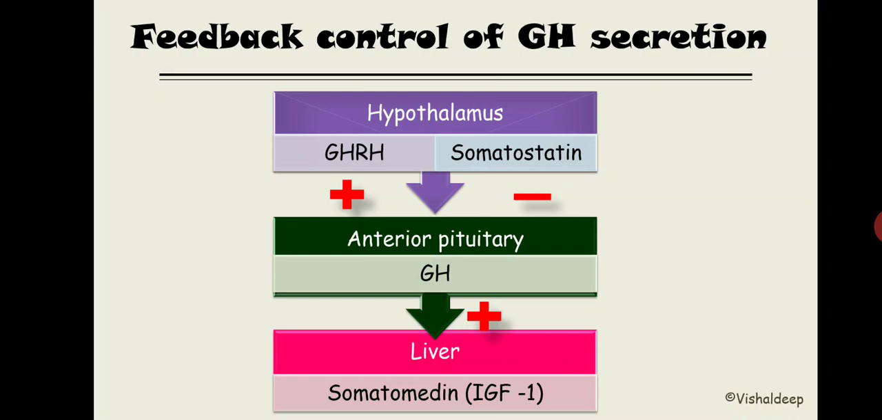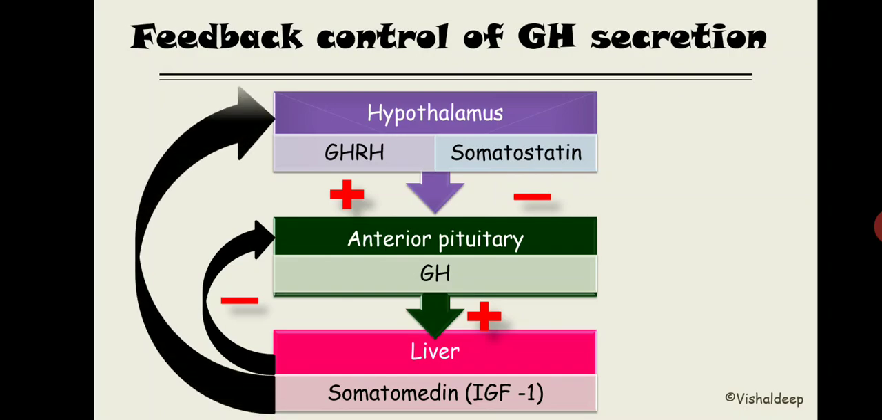Now in the feedback cycle, this somatomedin will inhibit growth hormone synthesis, and somatomedin will inhibit the secretion of GHRH from the hypothalamus. Got it? So more or less, somatostatin decreases growth hormone synthesis directly, and somatomedin will decrease growth hormone synthesis via decreasing the GHRH secretion and decreasing the secretion of GH.